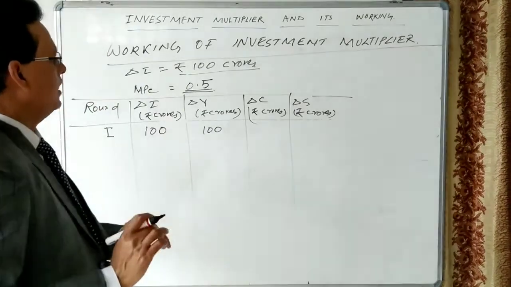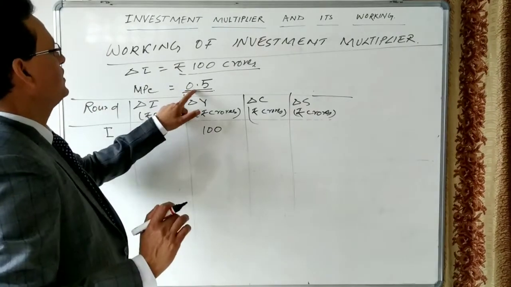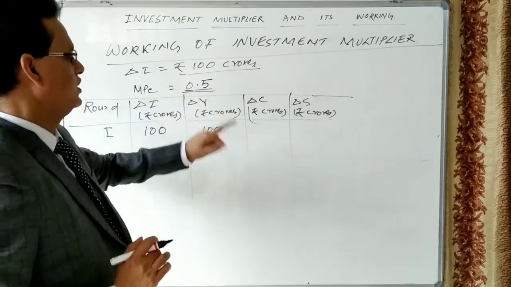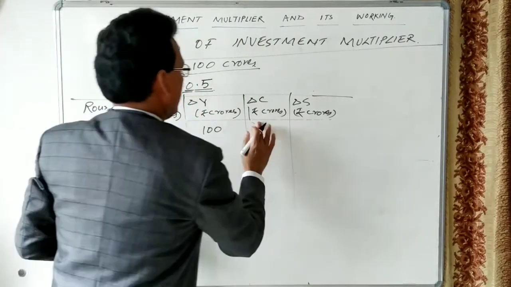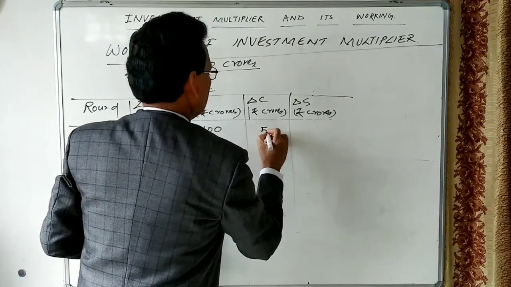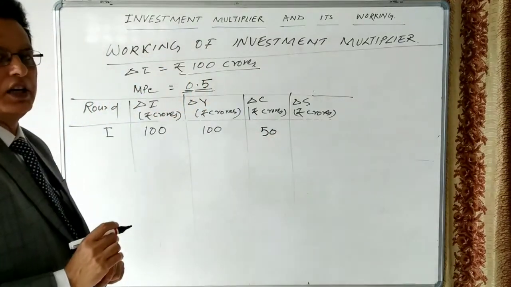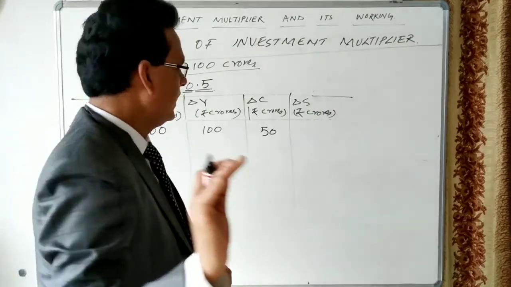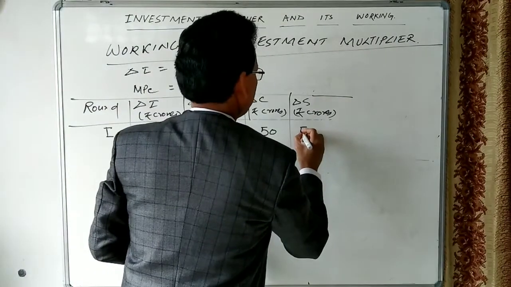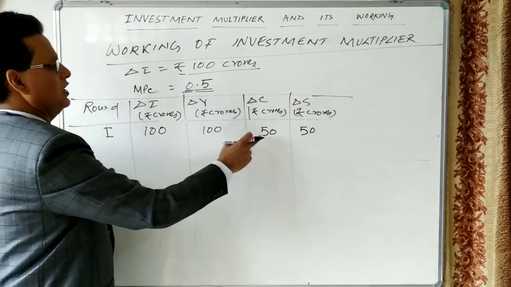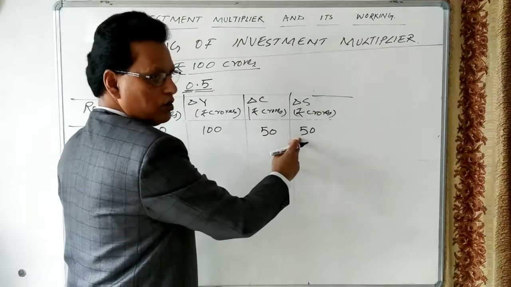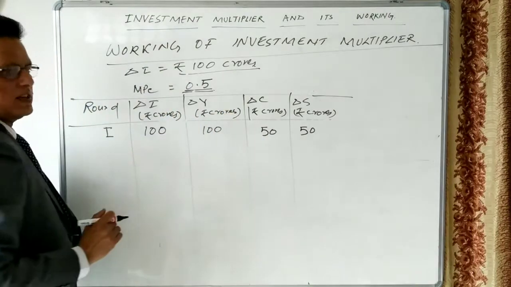100 crores. Say out of these 100 crores, 50% money will go for consumption. 0.5 means 50%, so half of the money will go for consumption, and the half which does not go for consumption is saved. So 50 crore rupees will go for consumption, and 50 crore will go for saving. This is the first round completed.